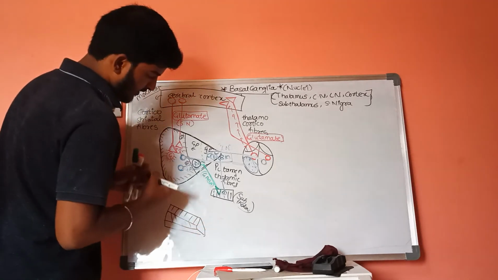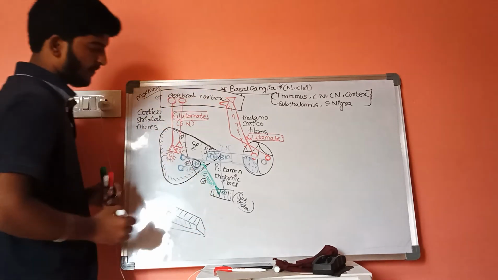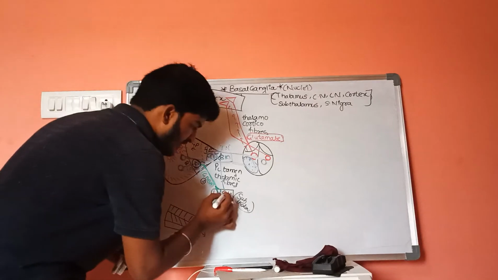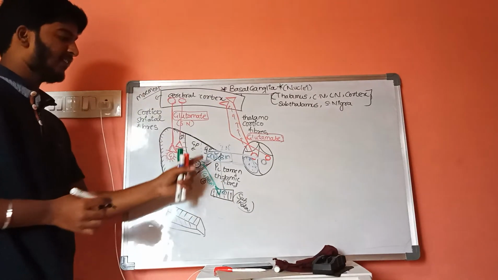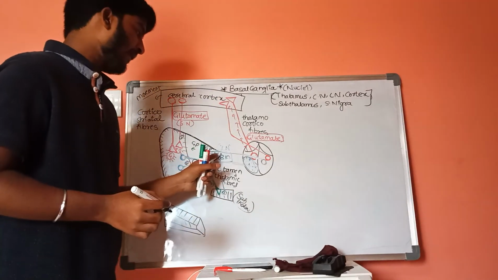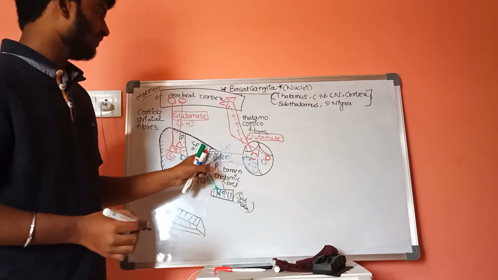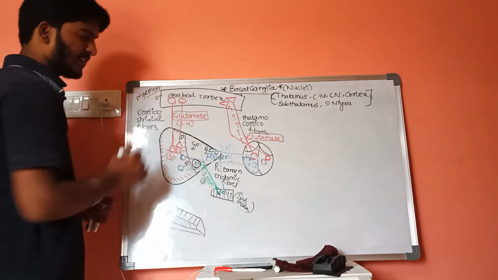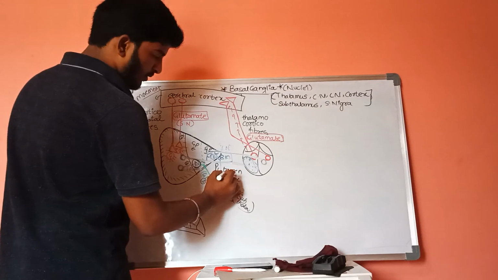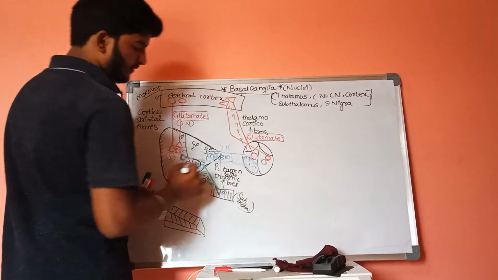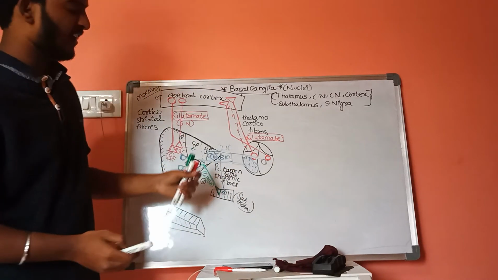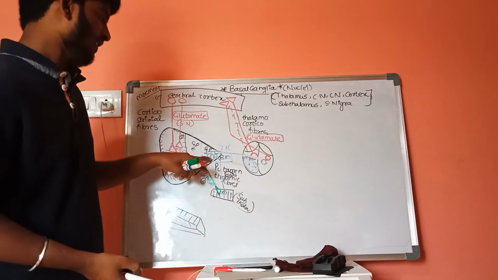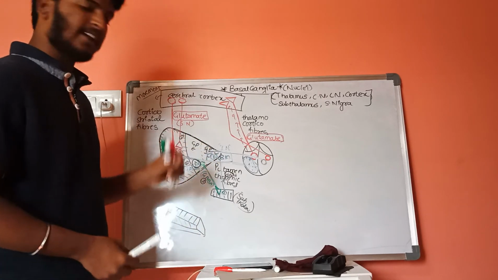Now this is the third fiber, and there is one more fiber which is arising from the subthalamus and will enter the globus pallidus interna, and it consists of glutamate, which has a secretory function.